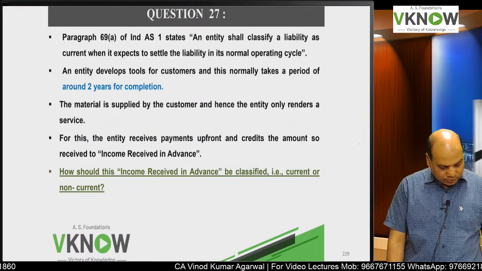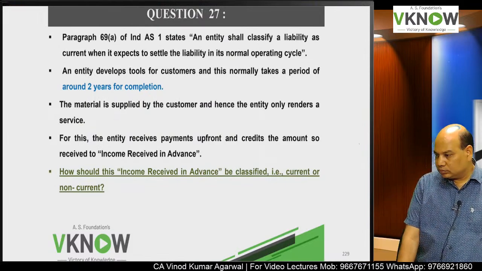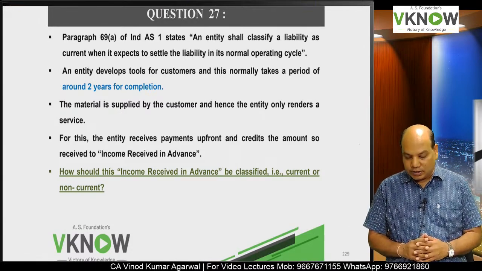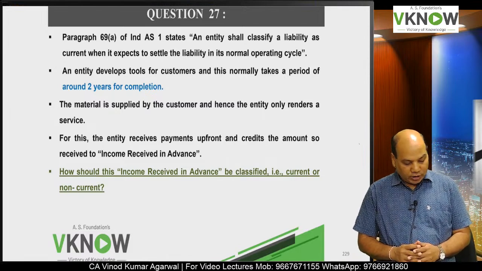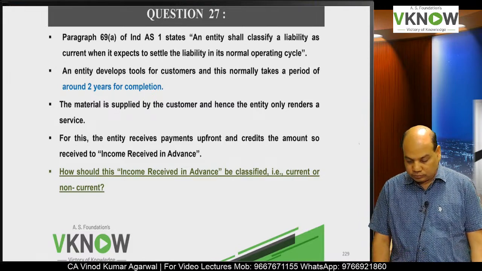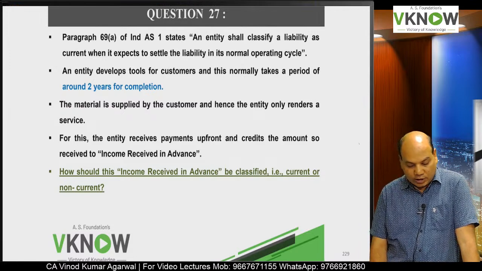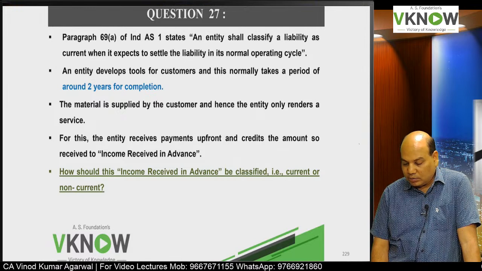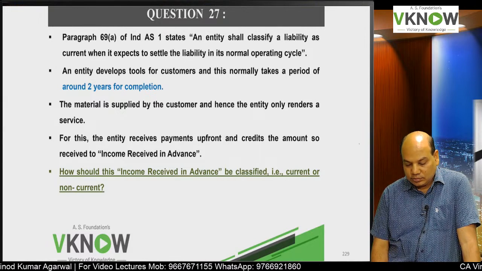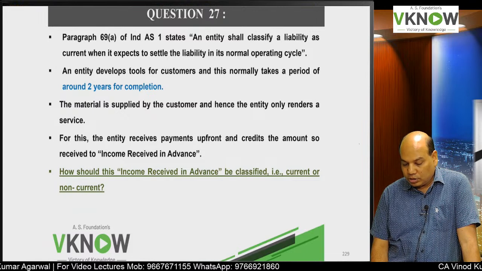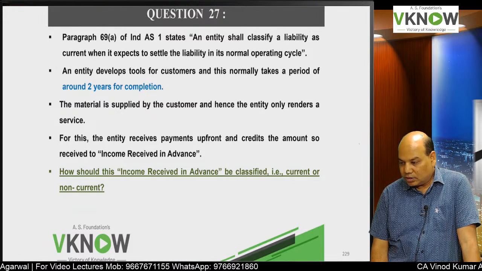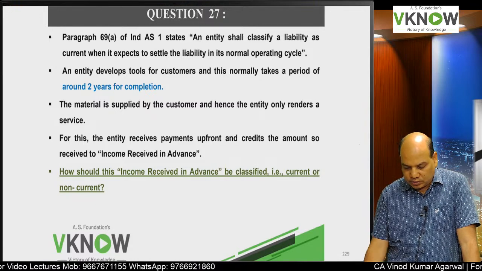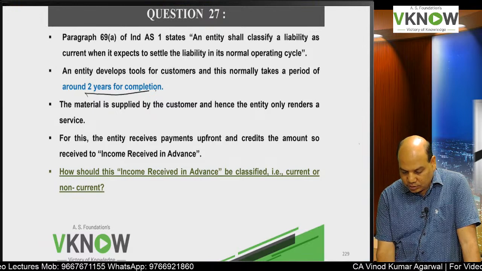Next question, 27. This time the answer is already printed. Only concentrate on understanding. Paragraph 69A of Ind AS 1 states, an entity shall classify a liability as current when it expects to settle the liability in the normal operating cycle. An entity develops tools for customers, and this normally takes a period of around 2 years of completion. So 2 years is given.